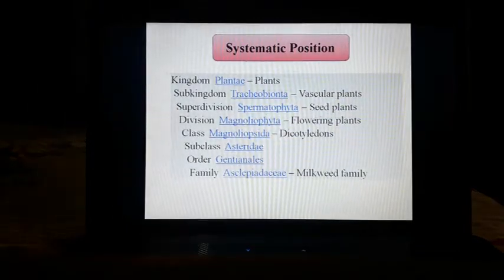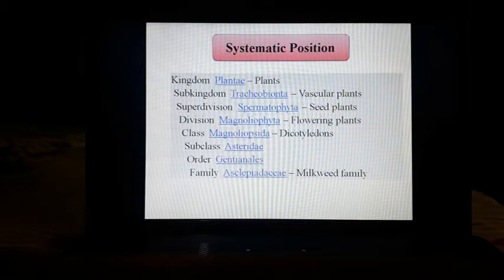First of all, we will discuss the systematic position of this family, which belongs to the kingdom Plantae, and superdivision is Spermatophyta, which are the seed plants, and it belongs to the division of the flowering plants, that is Magnoliophyta, and class is Magnoliopsida, and order is Gentianales.